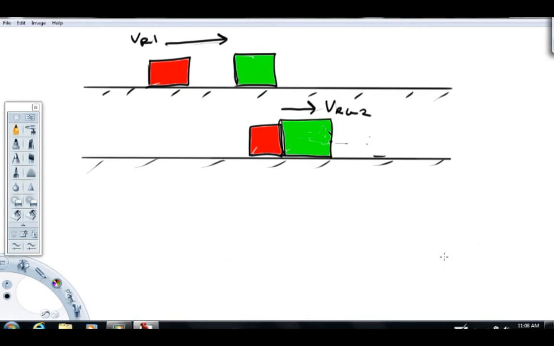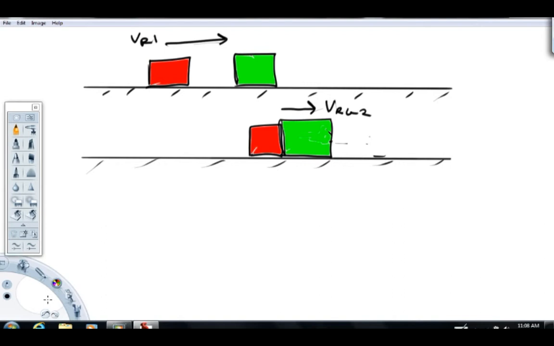So imagine we've got this object here that I have in red, and it's moving to the right at maybe 10 meter per second or something. The actual number doesn't matter for the calculation or for the video here. Whatever its velocity is, I called that VR1, which stands for velocity, red mass, picture 1. Right here we've got this green mass, it's just sitting there. So its velocity would be 0, therefore not labeled.